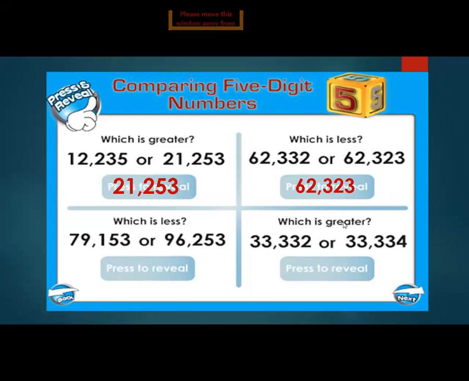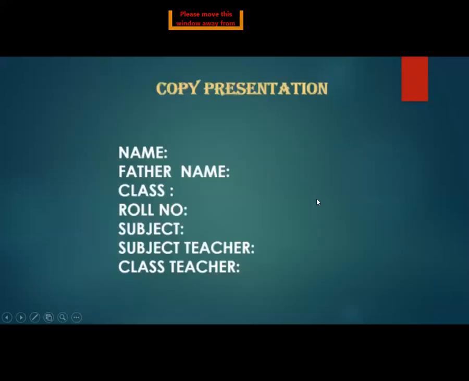And here which is greater? Now tell me here which is greater, this one or this one? Hurry up, answer me. And this, which is greater? This one, 33,334. This is greater. In this way, you will solve part E in your books by using pencil comparison exercise. Is that clear? Now, I'm again sharing face sheet.